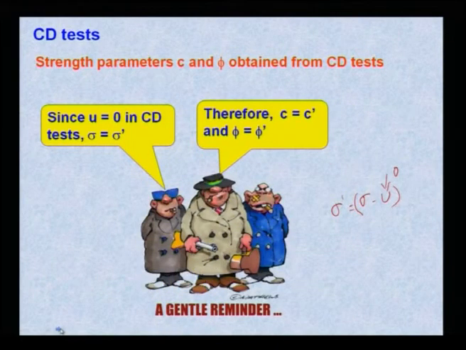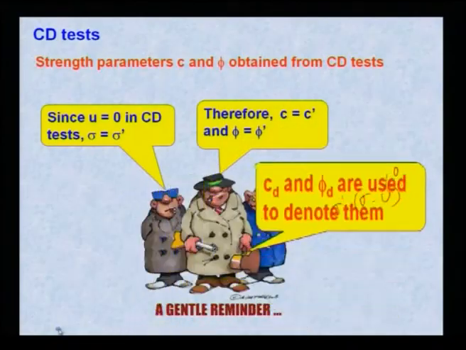Therefore, C is equal to C prime and phi is equal to phi prime. Remember, in the CD test C equals C prime, phi equals phi prime, sigma equals sigma prime, because the drainage valve is open during both consolidation as well as shearing.